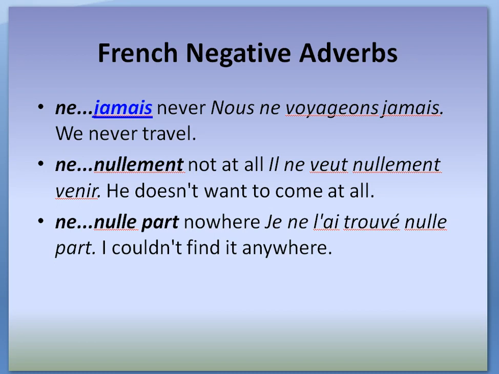Ne nullement. Il ne veut nullement venir. This is a dual verb construction. Ne and nullement surround the conjugated form of the verb vouloir, and at the end we have the infinitive form of the verb venir.